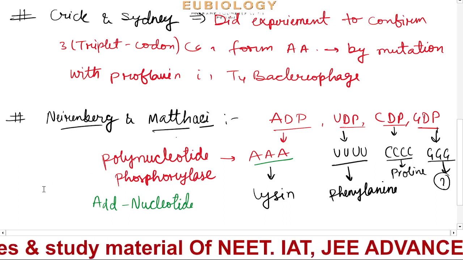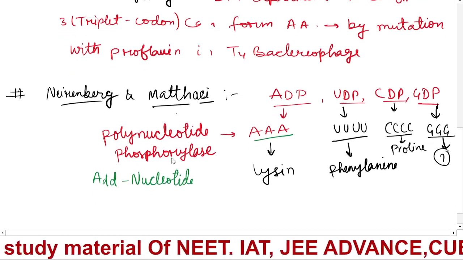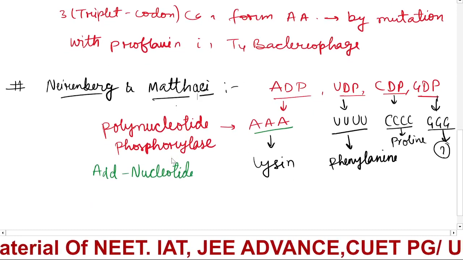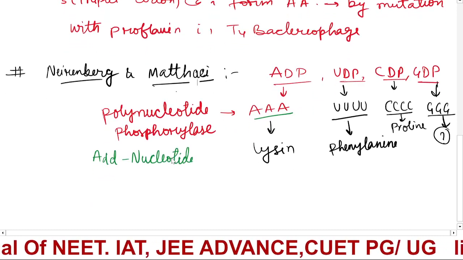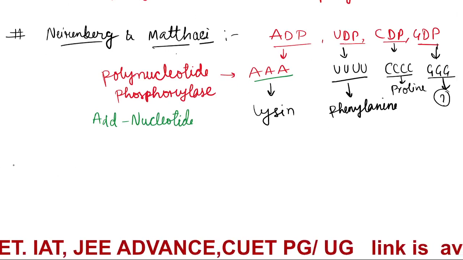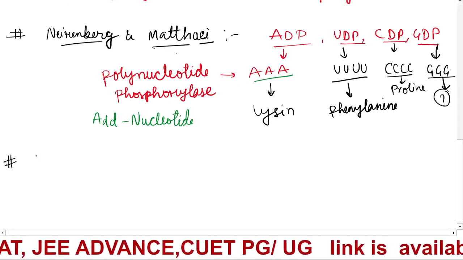So these are the experiments done by Nirenberg, and Nirenberg finally found how the amino acid will be coded. A different experiment was done by Hargobind Khurana.